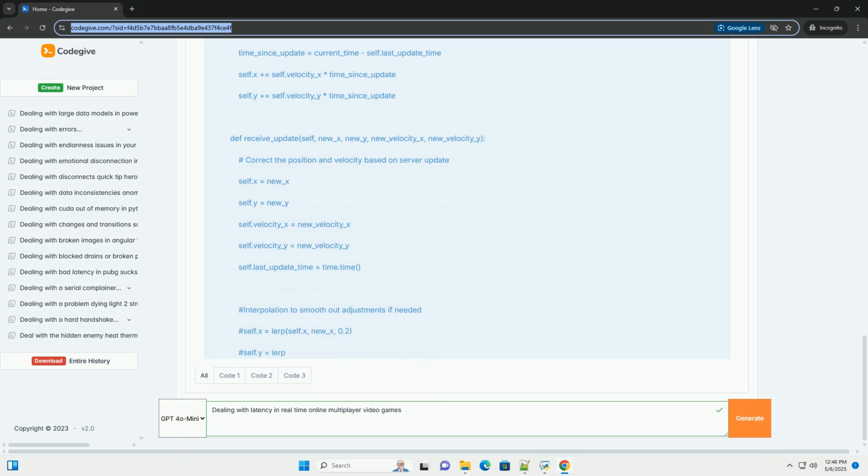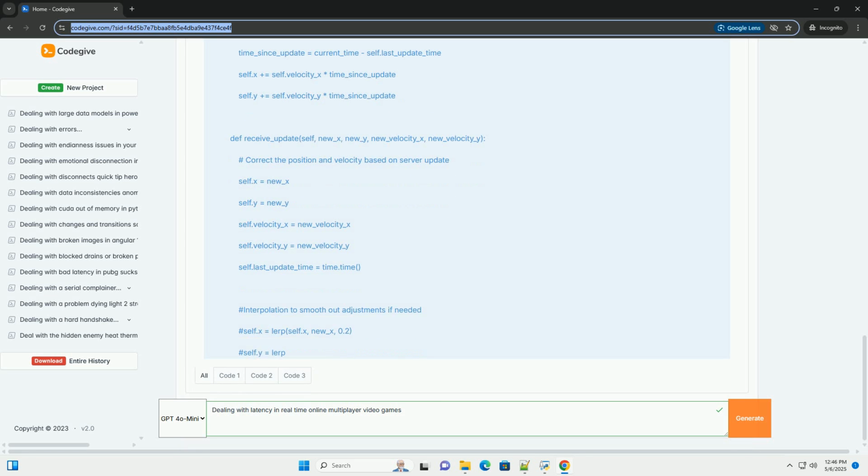This means that you're effectively hitting the target where you saw it at the time you fired, even though the target might have moved on the server by the time your shot arrives. Important: this can lead to inconsistencies if not handled carefully. For example, a player with high latency might seem to be able to shoot around corners. Simplified example.